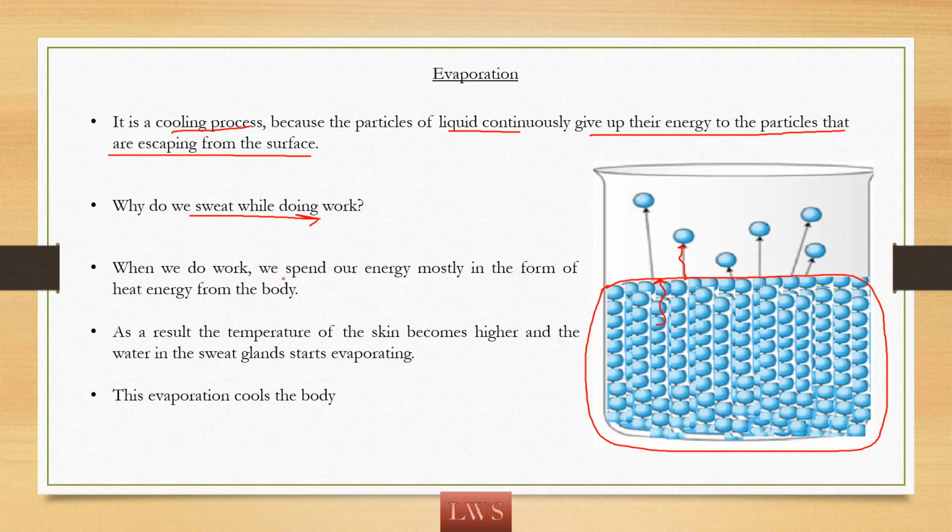So, for evaporation of the sweat, they are taking out the body heat. So slowly the internal body of human beings cools down. So in this manner, sweating helps in cooling of our body. So when we do some work, we spend our energy in the form of heat. So because of this, the temperature of our skin becomes high. So in order to cool our body,